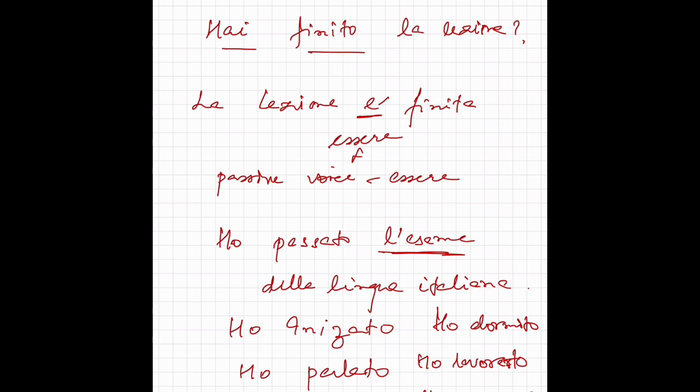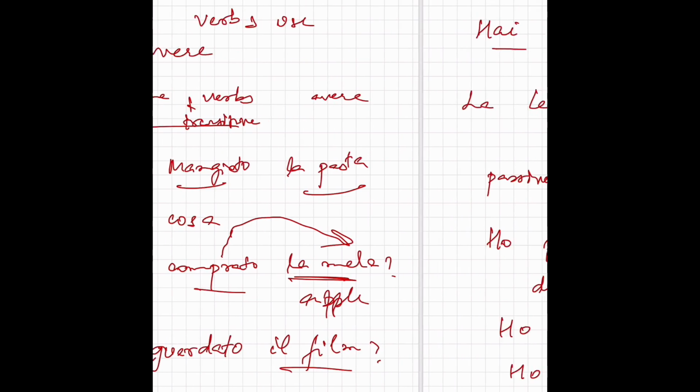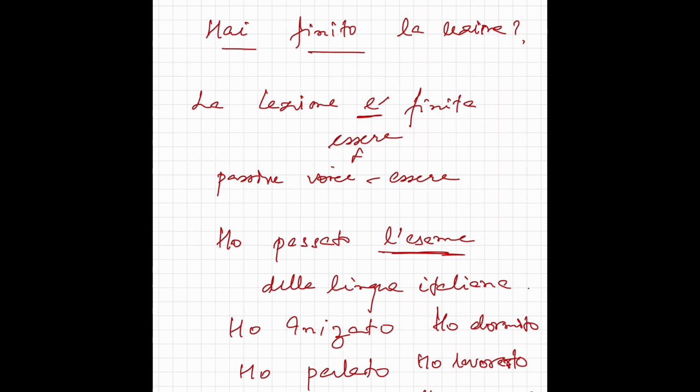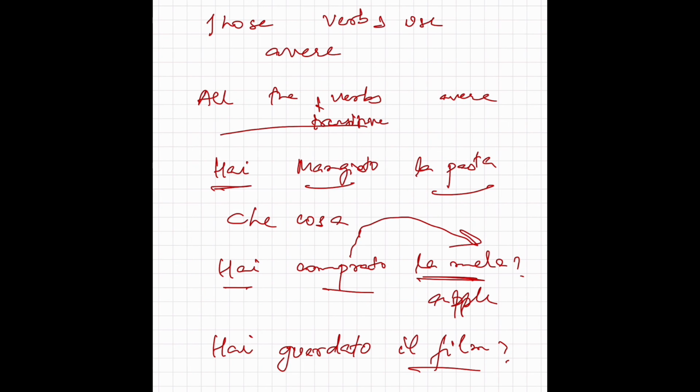So I think you have now seen most of the examples of the verbs which will use essere or avere, and you have seen the rules which will help you decide whether we use essere or avere as the helping verb. It's important to remember these rules, and it's important to practice a lot so that you get used to such verbs, and it will be easy for you to decide. It will come by memory whether you are going to use avere or essere as the helping verb.